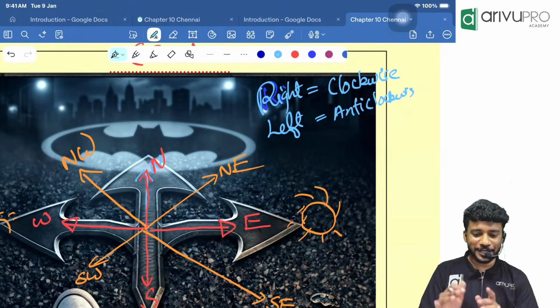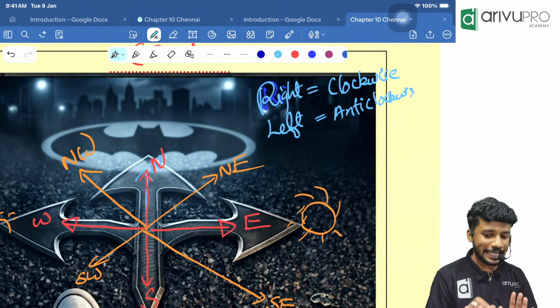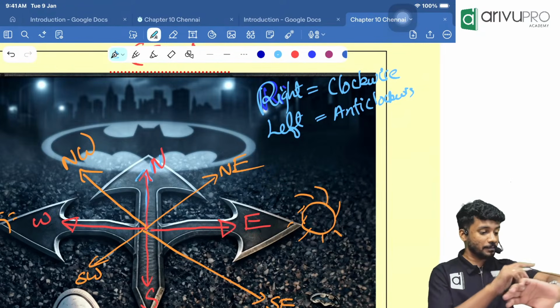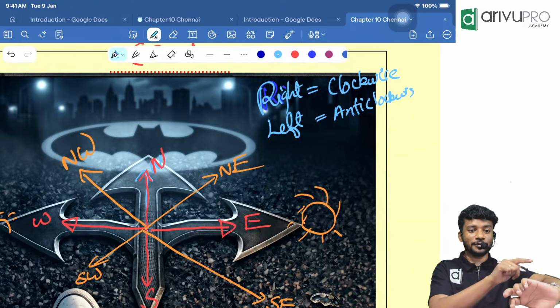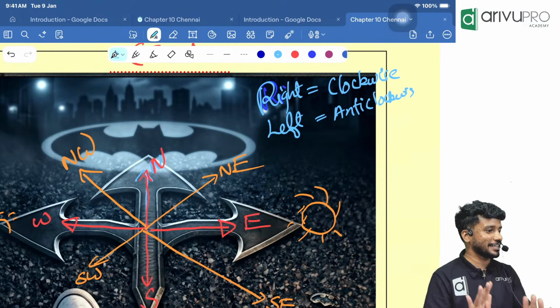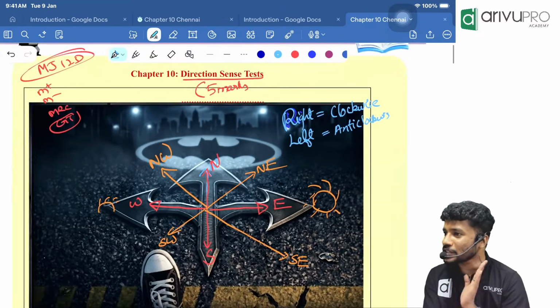Not for some jugaad, but for some questions. We will be doing that. On an analog watch, when the hands go in this way, it is clockwise. The opposite way is anti-clockwise. Now, the first type of question.